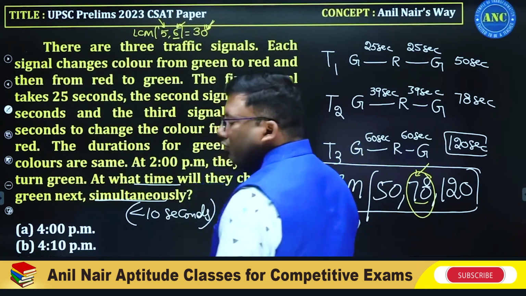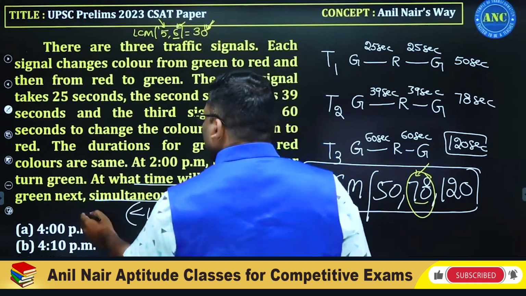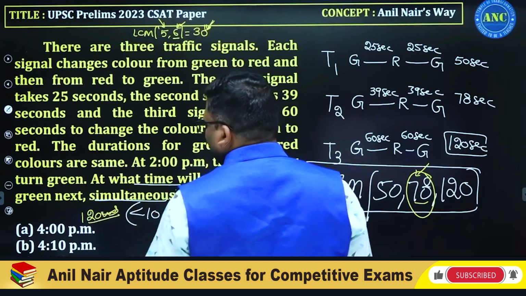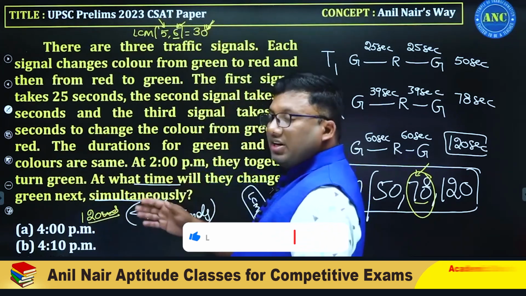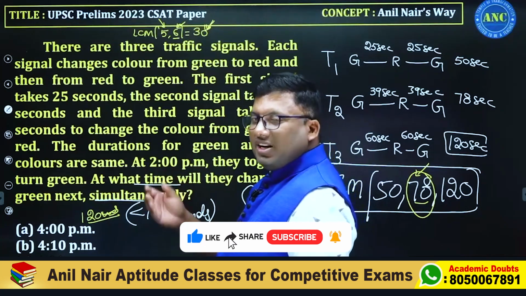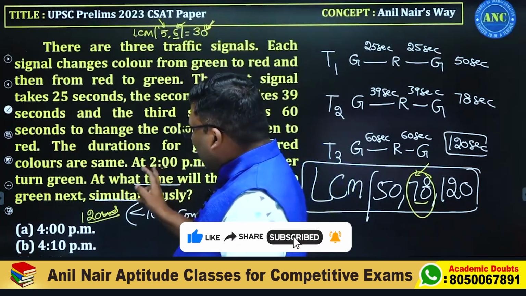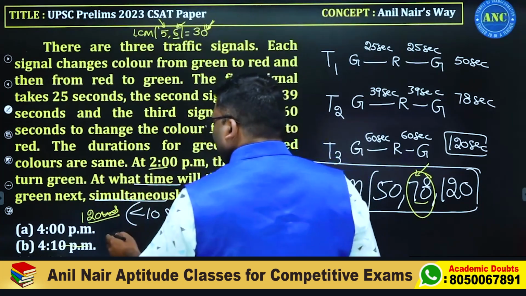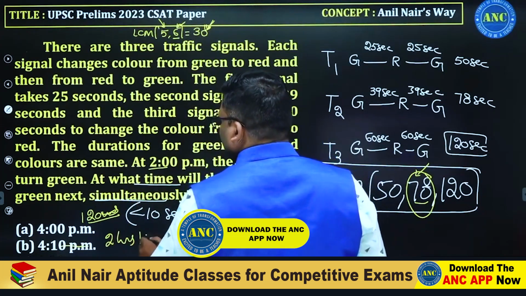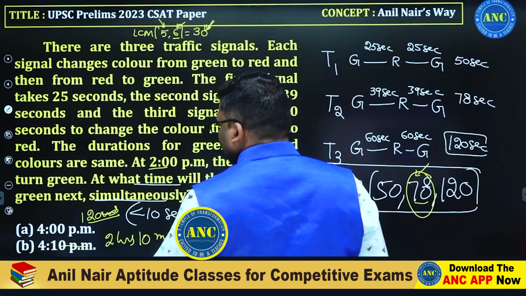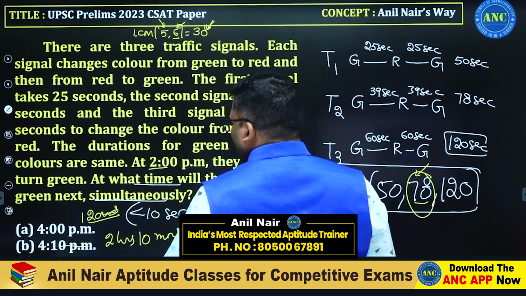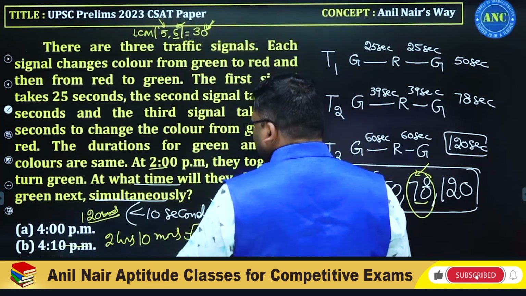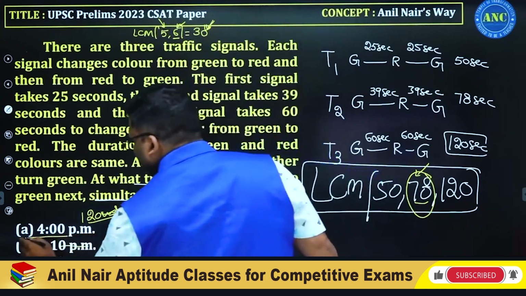From 2 p.m. to 4 p.m. is 2 hours. One hour is 60 minutes, so it is 120 minutes. From 2 to 4:10 p.m. is 2 hours 10 minutes, which is 130 minutes. 130 is divisible by 13.